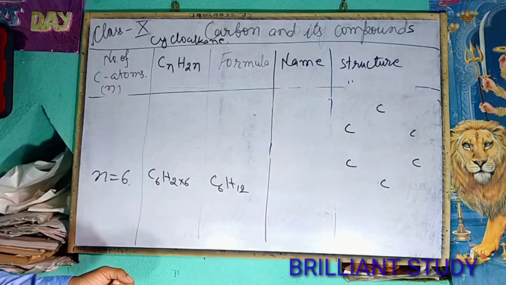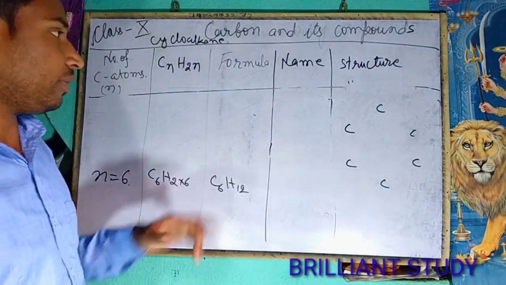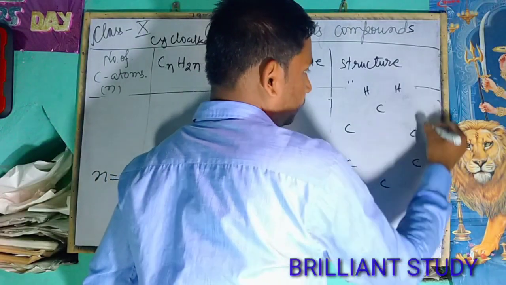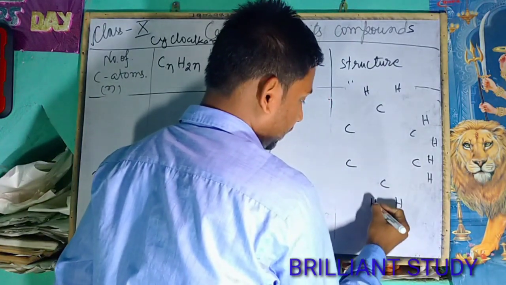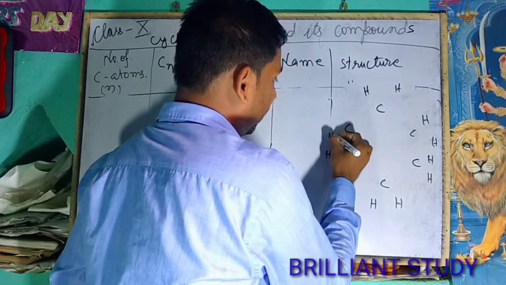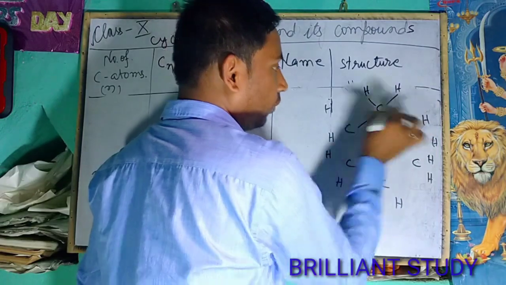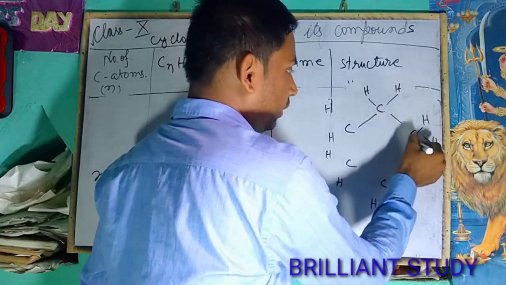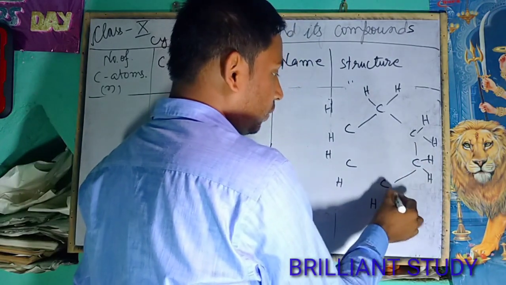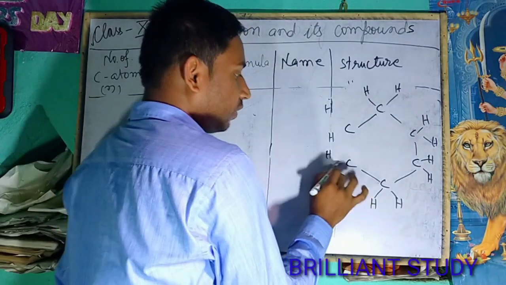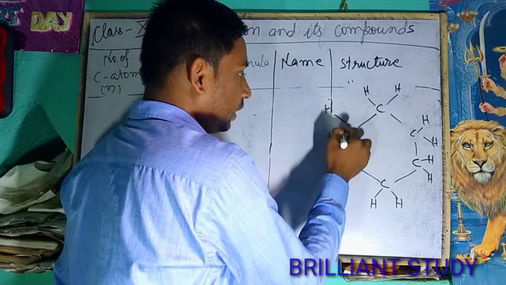The structure will have 6 carbon atoms, 1, 2, 3, 4, 5, 6, and 12 hydrogen atoms. Each carbon forms 4 bonds, counted as 1, 2, 3, 4.